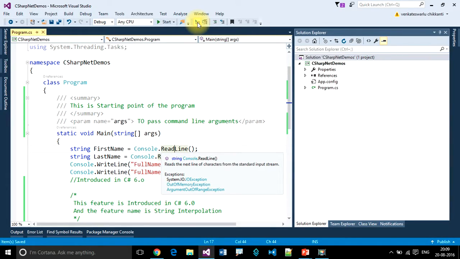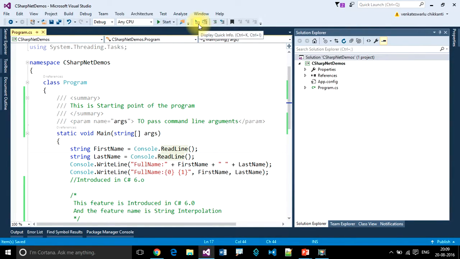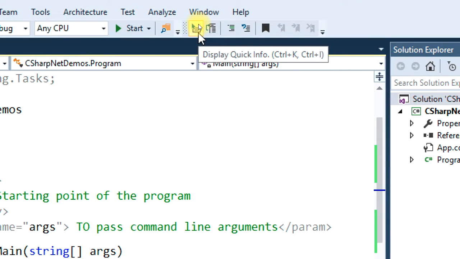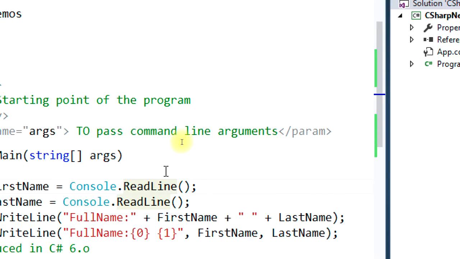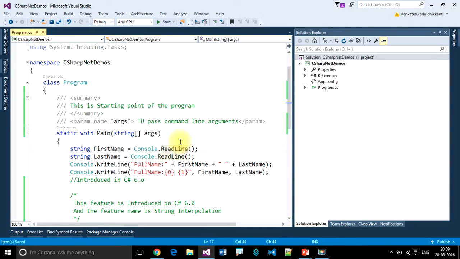So we can see that any number of times. You just click on that display quick info icon. Here you can see the quick info.